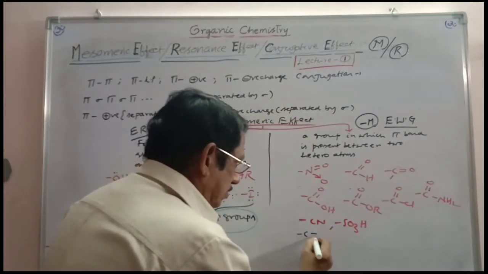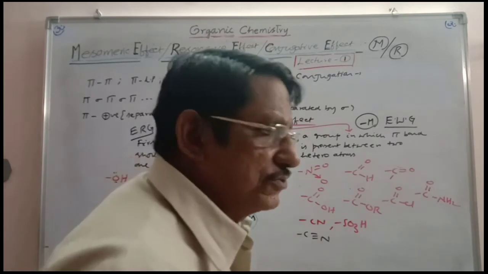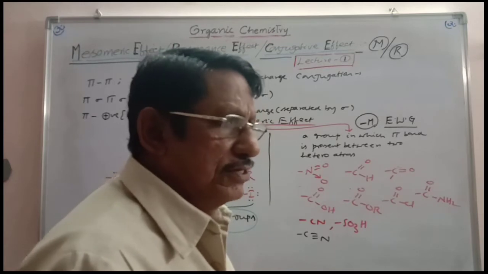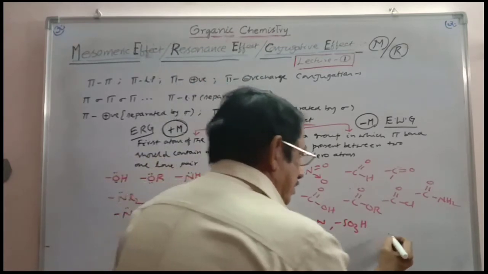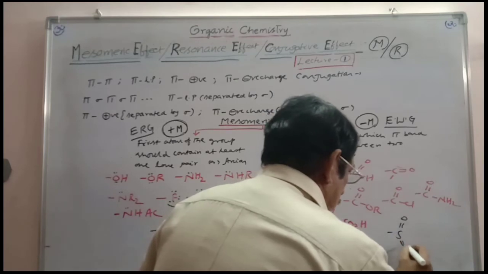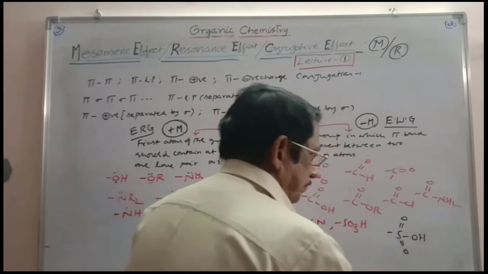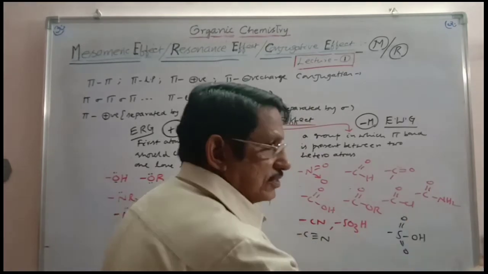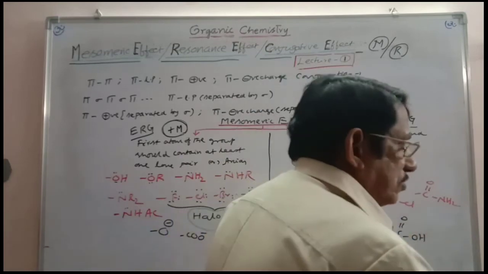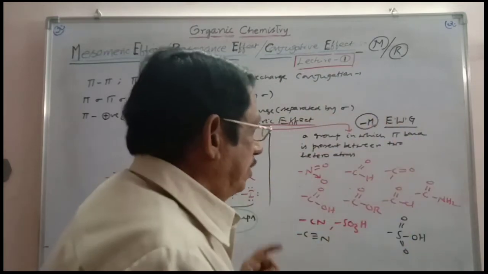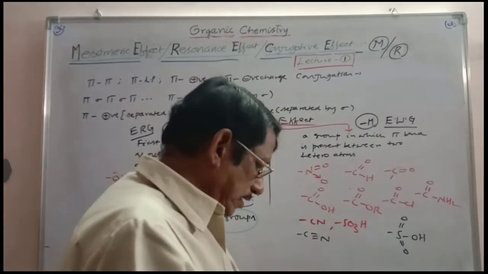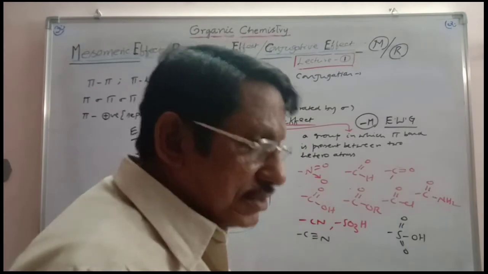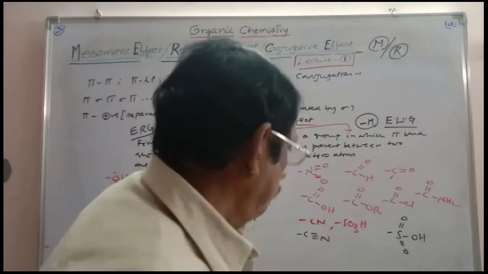Similarly, you can take cyanide, C triple bond N, like this. SO3H is also, S contains a double bond O and OH, another double bond O and OH, and thereby you can write it like this, S double bond O, OH. This is SO3H automatically. And this pi bond is polarizable, sulfur becomes electron deficient, seeks the electron cloud, and so this is also electron withdrawing. All these groups are electron withdrawing groups when attached to sp2 carbon. How they are withdrawing, let us try to check, taking certain examples. Please note it.